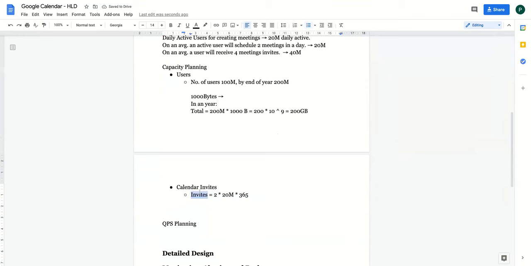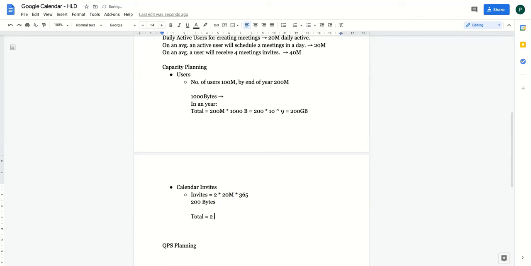Now, same thing you'll do for the calendar invites, right? So for 1 year, you're assuming that approximately 20 million users will schedule on an average 2 meetings in a day, and you will do it for 365 days, correct? So in a year, how much data will we have to store? For an invite, you might be taking around 200 bytes to store the details about an invite. Okay. Because what will you store? You will store some meeting ID, the participant's ID and some metadata. So 200 bytes are more than enough, right?